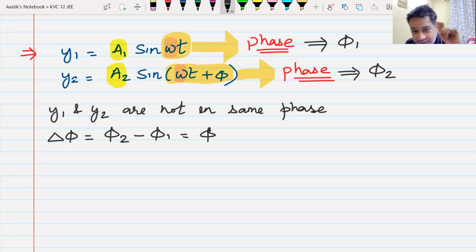This is known as the phase difference between the two waves. Do we understand this? Yes or no? Yes, sir.